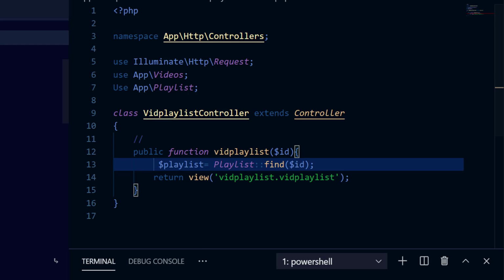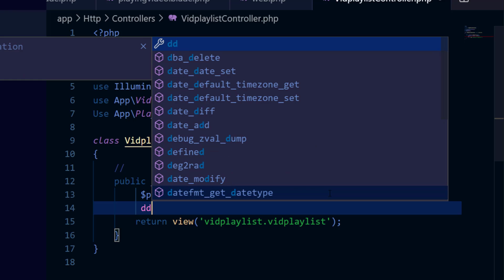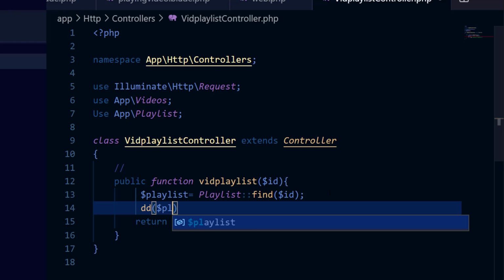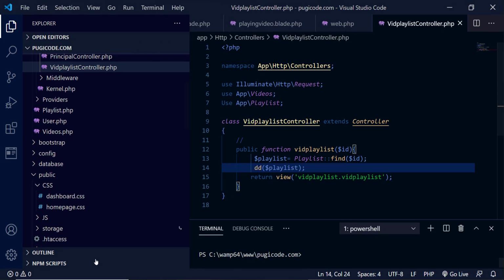All right, so I'm going to do a die dump to see if we actually find that particular ID from the playlist. So I'm going to do a dd and then $playlist. Okay, and then I terminate that, and then we double check.